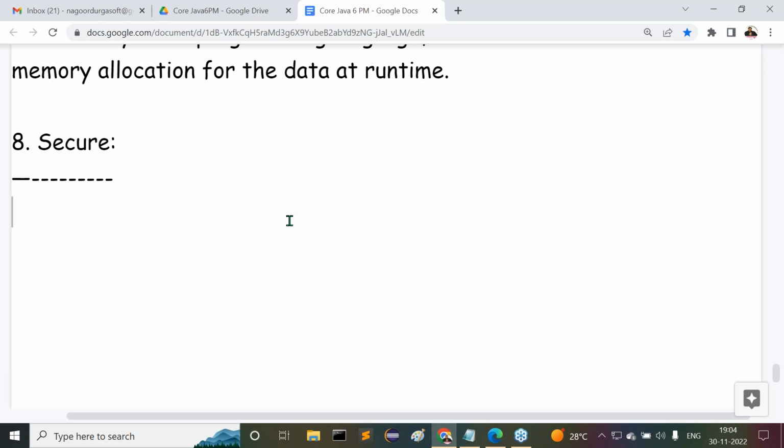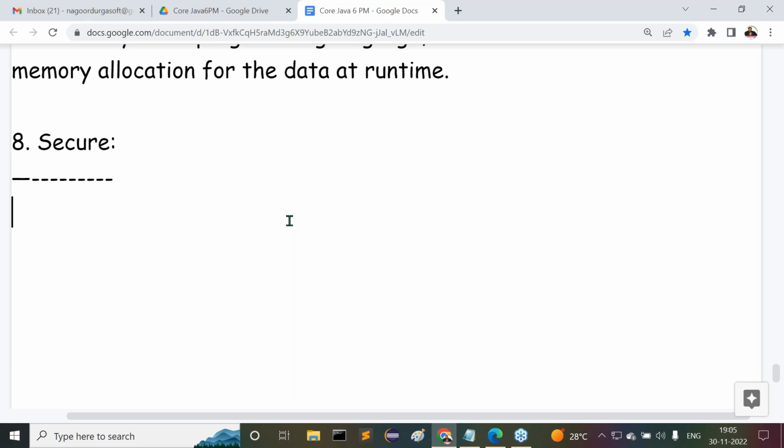Observe carefully. If any programming language wants to be called a secure programming language, then it must provide very good authentication and authorization mechanisms as part of web applications. Now I'm telling you, Java is very good at authentication and authorization mechanisms. Java is very good at web security. How is Java very good at web security? How does Java provide authentication and authorization mechanisms as part of its implementation?